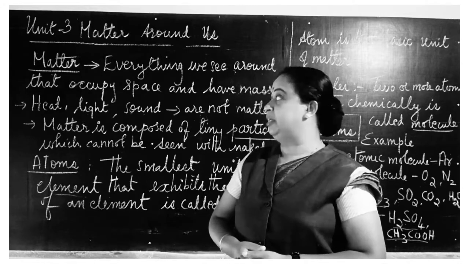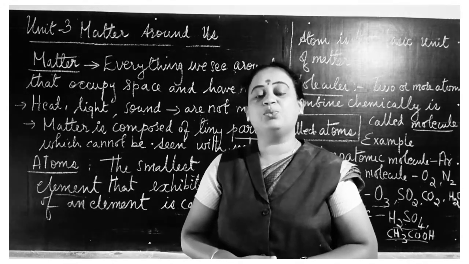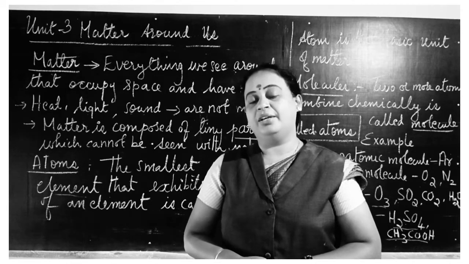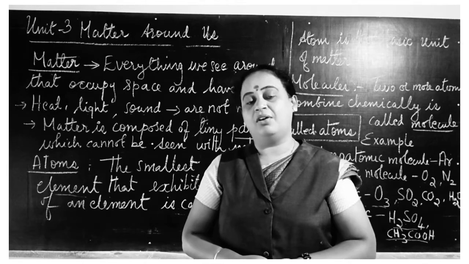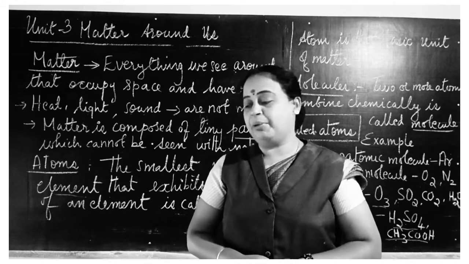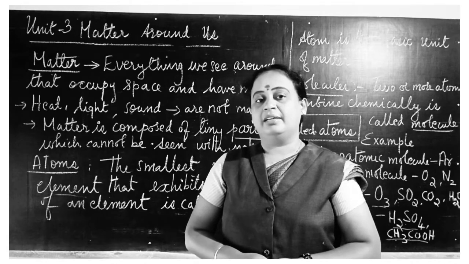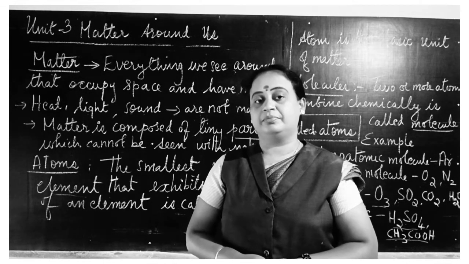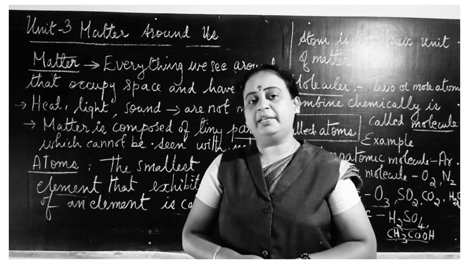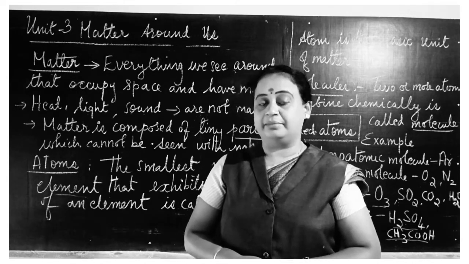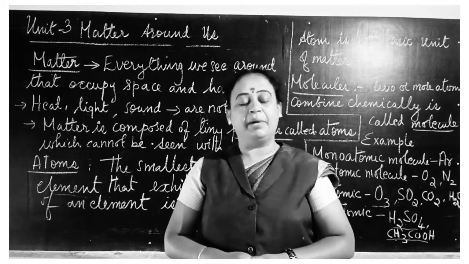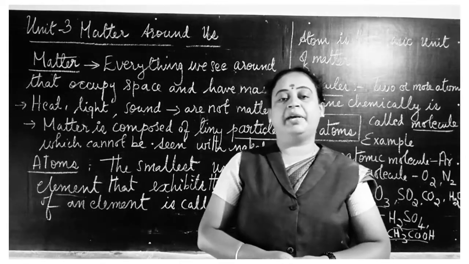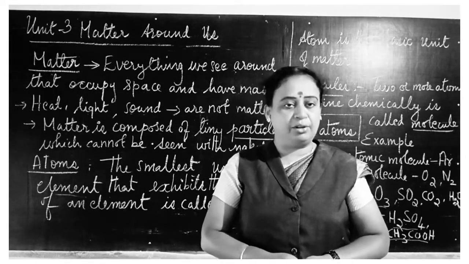Before going to the chapter matter, let us analyze what is matter around us. Everybody is using mobile phones while attending online classes, right? Now keep your mobile phone aside and just have a glance at the things present in your room. So many things are present, right? Different types of things are there. Table, chair, mat, cot, bed, books, pencils, scale, pens, etc. So many things are there in your room.